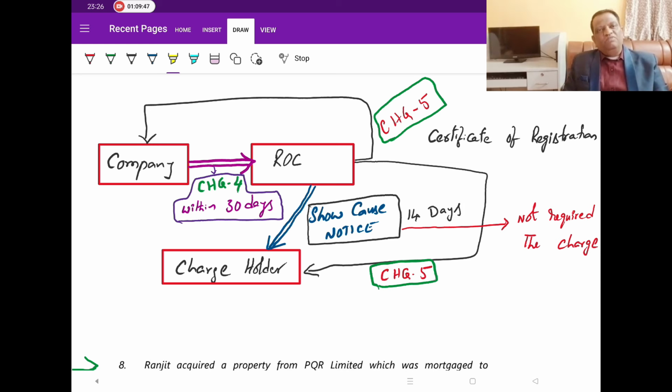But the company would have paid the total amount. If you have paid the total amount, then whatever entries the ROC entered at the time of registering the charge, now it is your duty to see that the entries in the ROC database are removed. But the company cannot simply go and erase the data from the ROC database. Since it is the ROC's database, only ROC can delete it. But for that, ROC needs to be communicated.